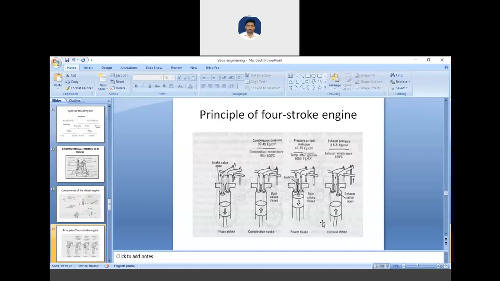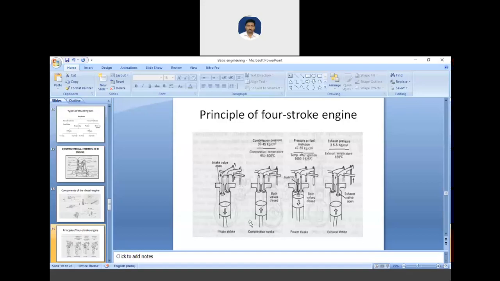In the first, suction stroke, during this stroke the inlet valve remains open. See, this is the inlet valve, and it remains open, and the exhaust valve remains closed. So air is drawn inside the cylinder, and the piston moves from TDC to BDC, from top to bottom. The piston moves as the air is drawn. The next stroke is the compression stroke.